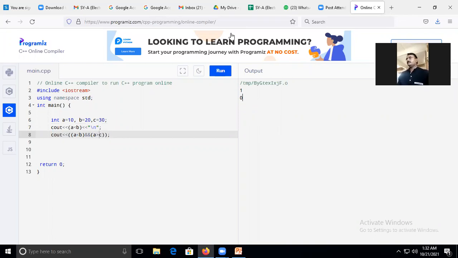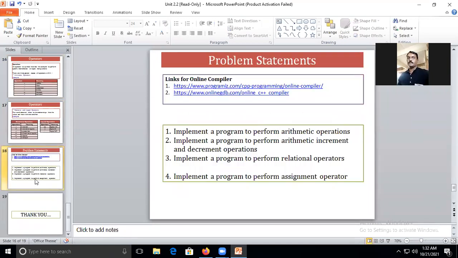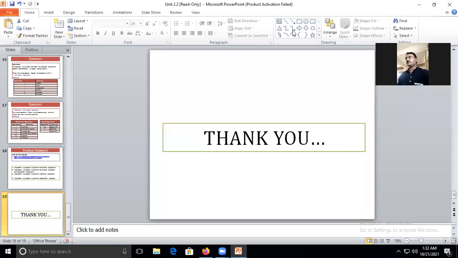Okay. This is for today. The programs for this part will go into detail. I have created some problem statements, but we will look at them tomorrow. So this is for today's discussion. Thank you.